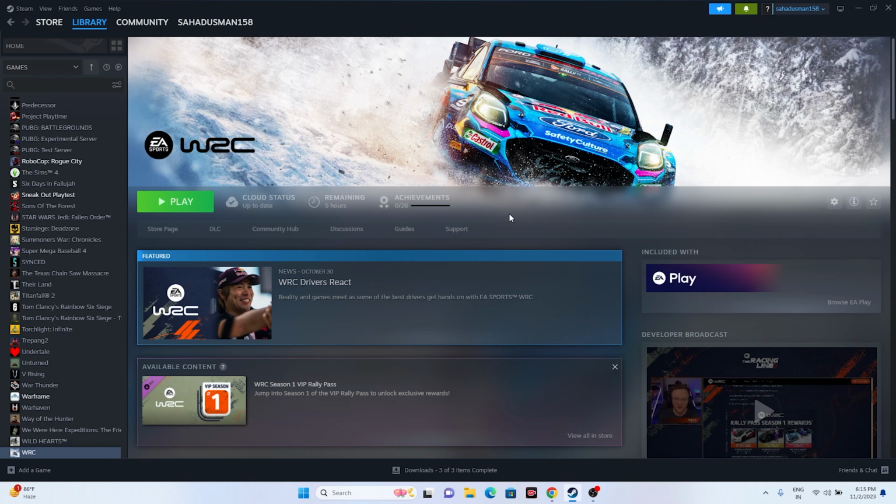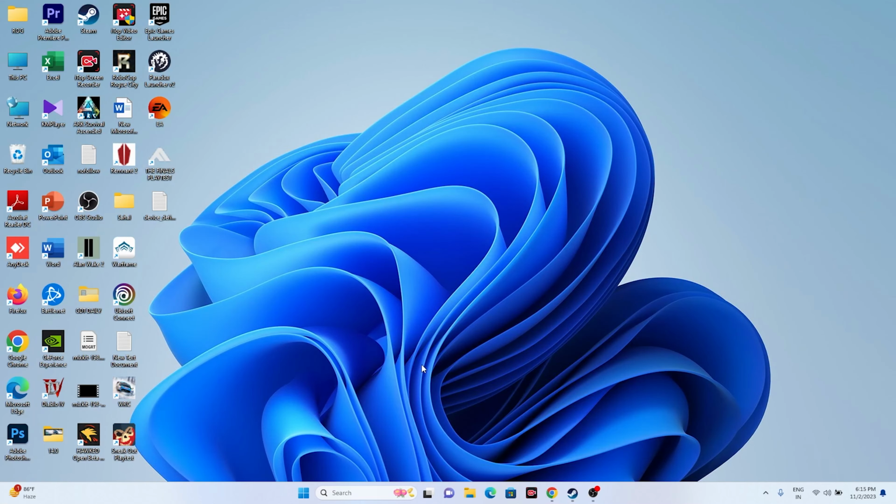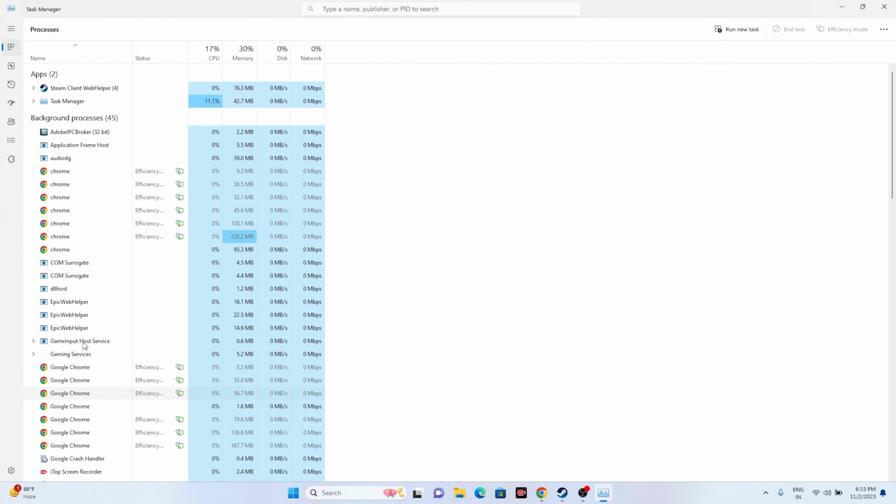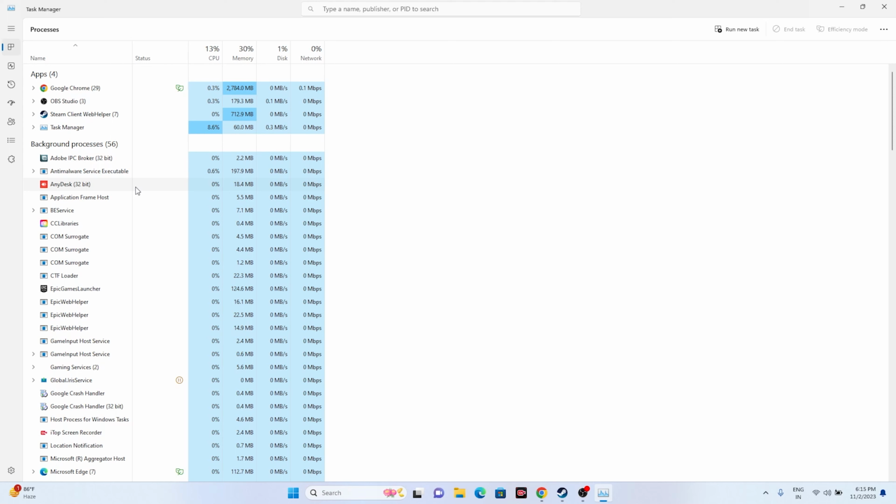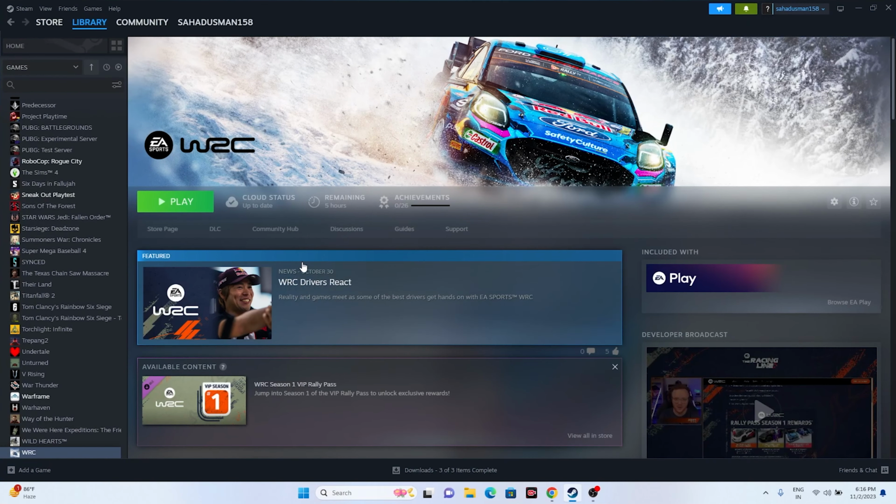Next one is we have to close all the overlay applications. Just go over here, right click, go to the task manager, and right now as you can see there are a lot of things running in the background. So when you launch the game, at the same time simultaneously these things are running. So that is why we are having the crashing issue. For example, if Discord, RivaTuner, MSI Afterburner, all these things are quite heavy, when you launch the game and at the same time parallelly if these things are running, you will be definitely having the issue, unless you have a good spec computer. So it is quite important that we remove the unwanted things, and once you remove it, just close everything and go back and try launch the game.